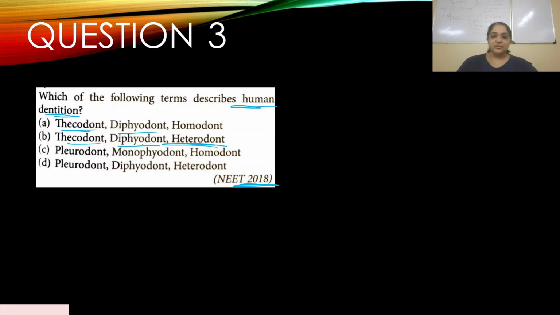Diphyodont means they appear twice. The milk teeth fall off and the permanent teeth come, so there's twice. Thecodont, they are embedded in the jaw, in the socket. So the correct answer should be B. Answer B. Let's look at the discussion.